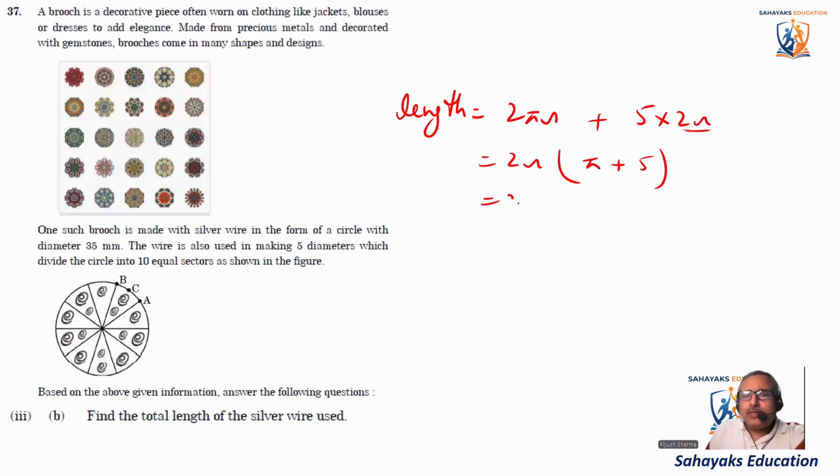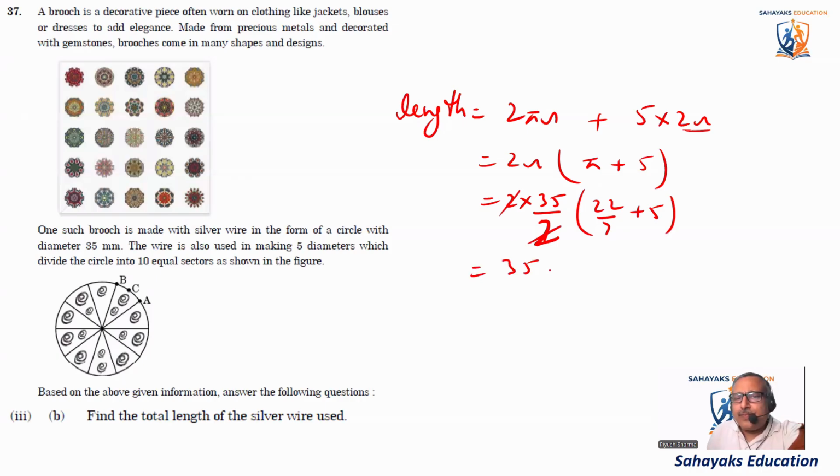Let's compute it. 2 times radius. Radius is 35 by 2. Into pi is 22 by 7 plus 5. So 2 will cancel out. It becomes 35 into, so we'll say 22 plus 35. 22 plus 35 divided by 7.